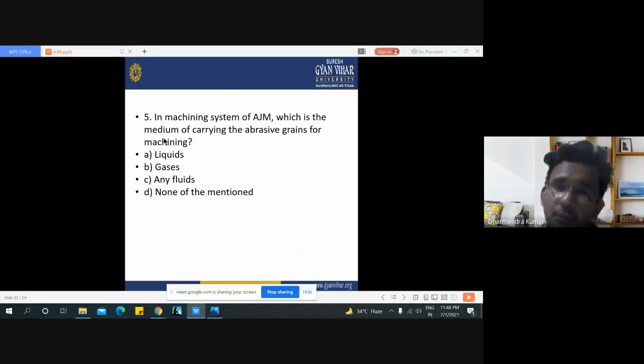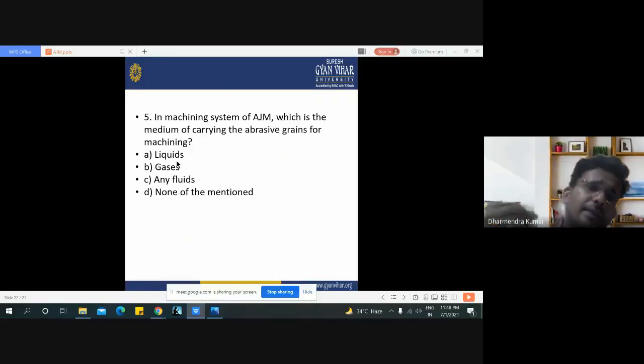Now in the fifth multiple choice question, in the machining system of AJM or abrasive jet machining, which is the medium of carrying the abrasive grain for the machining? Here we have already seen that in abrasive jet machining we can only use gas, instead of liquid or any fluid. Then we can say that gas is our answer, or option B is our answer.